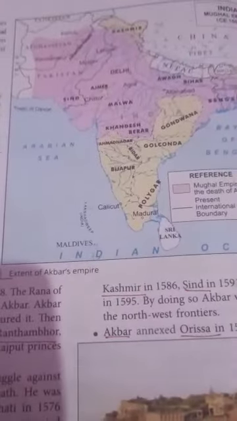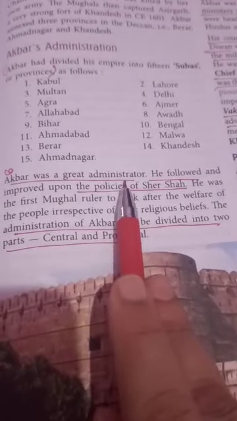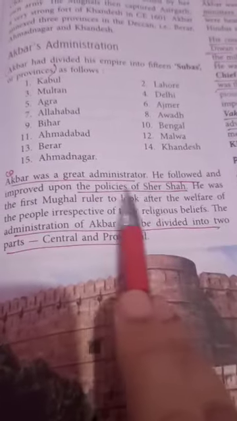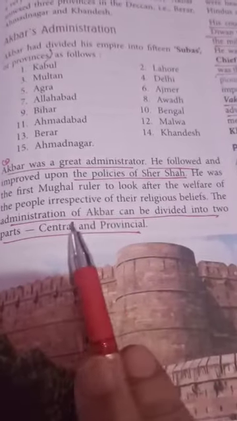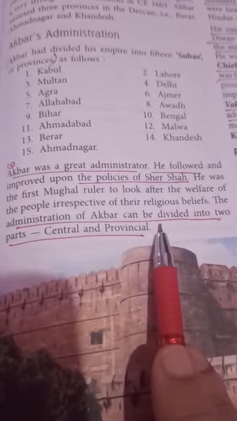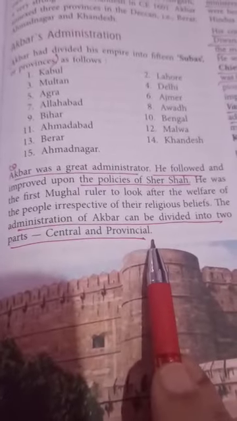Now question number 3: how was administration carried out during Akbar's time? You have to explain with reference to the central and the provincial administration. So you can write down from here: Akbar was a great administrator. He followed the policies of Sher Shah. The administration of Akbar was divided into two parts, central and provincial.